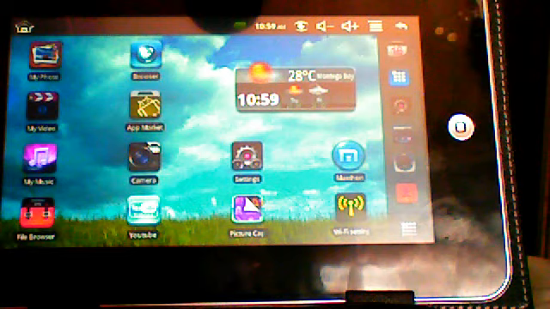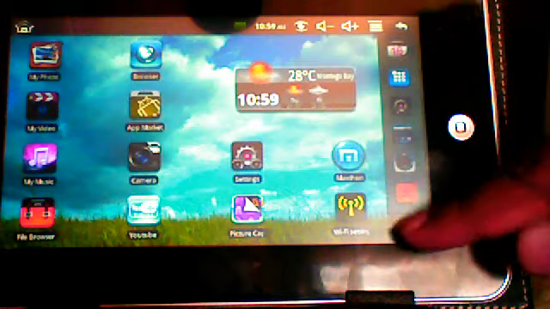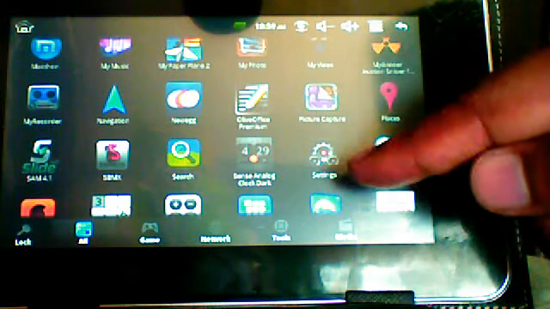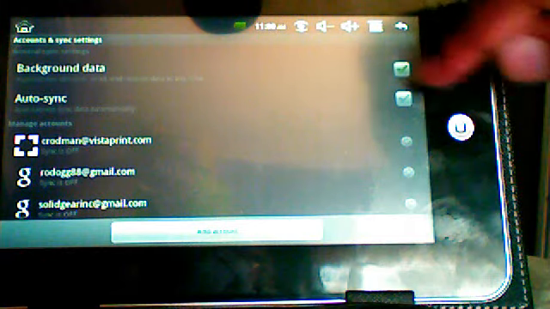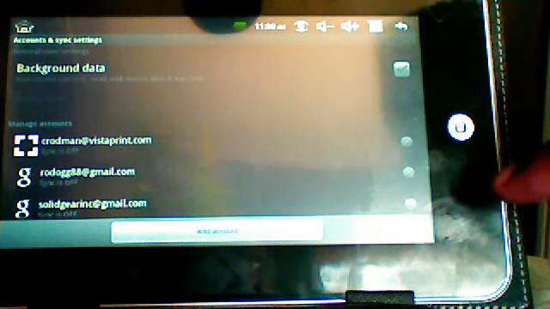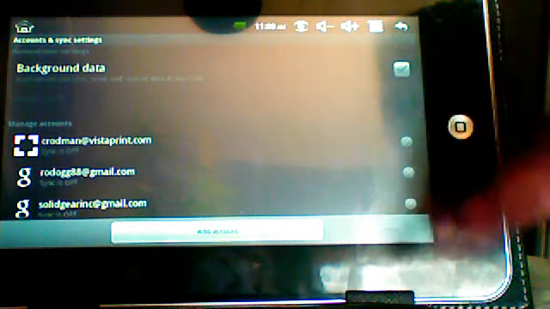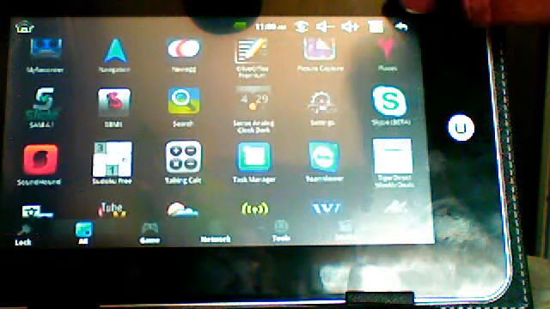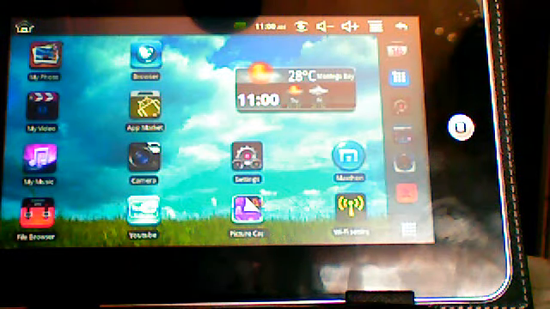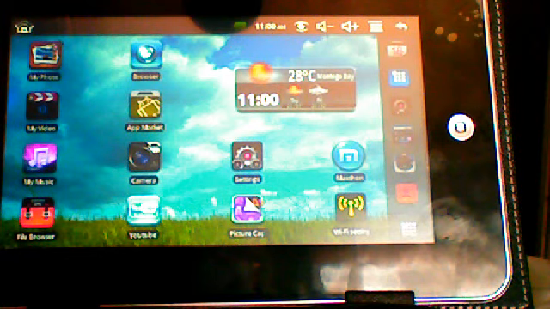The tablet will freeze at times when it's syncing emails, and that also drains your battery life. So I would recommend not having the emails set to sync automatically. In this option here, accounts and sync, just ensure that the background data is turned off and the auto sync is off, so that the email accounts don't automatically sync, because that really drains your battery. It's a difference between a couple hours, like using your tablet for 3 hours or 5 hours.